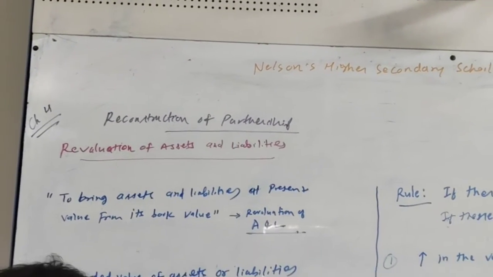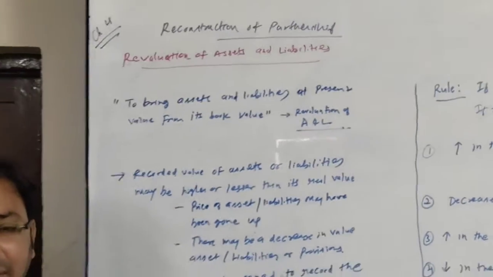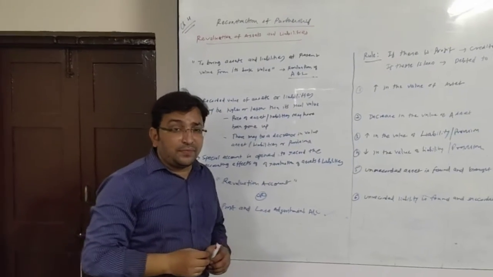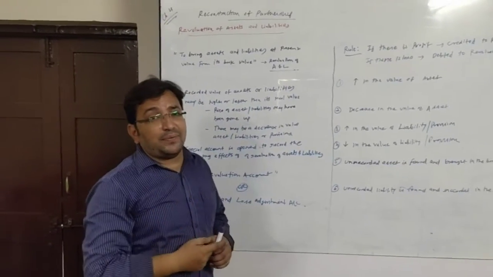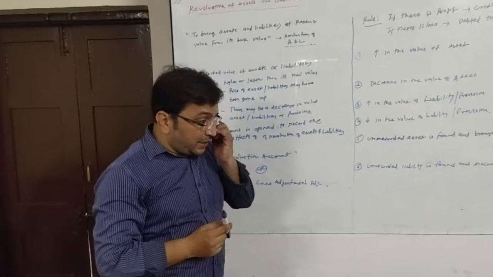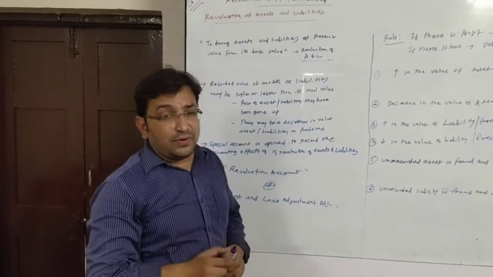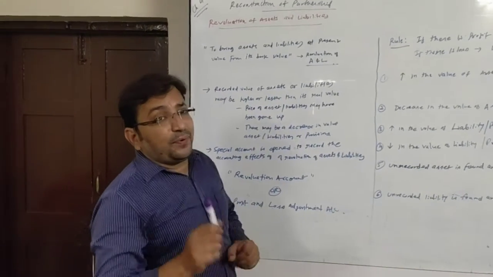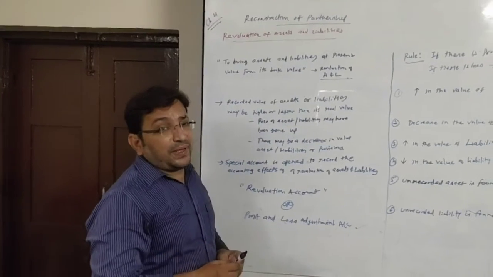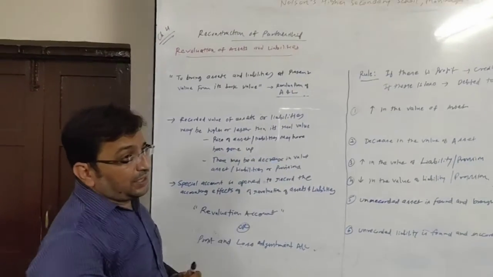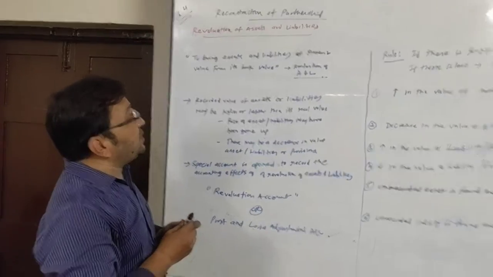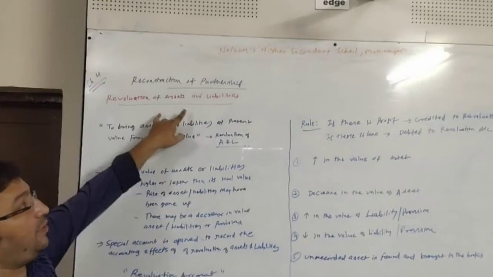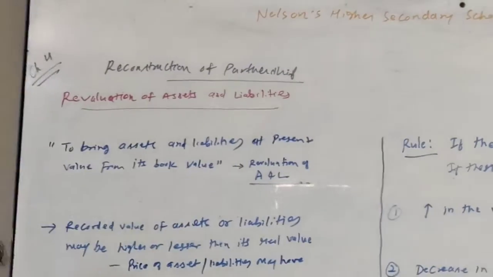Up till now, in this chapter, we have seen the different reasons which are responsible for reconstruction of partnership. Out of those reasons, we have started with one reason, that was change in profit and loss sharing ratio. Now, today we will see one important aspect which takes place when there is change in profit and loss sharing ratio. One important aspect to be considered is revaluation of assets and liabilities.